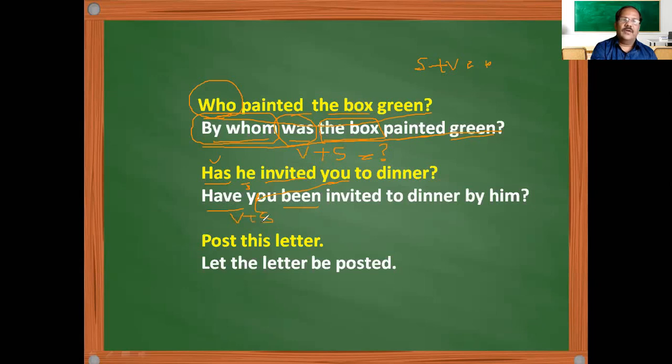I told you that a question should have this structure, isn't it? Verb has come first, then later the subject. Have you been then invited to dinner by him? The subject goes here as him, isn't it? So that way we convert the question. So remember that if there is a question in active voice, in passive voice also it is a question. That means if it is an interrogative sentence, in passive voice also it should be an interrogative sentence.